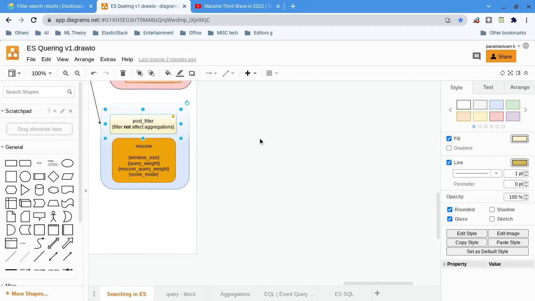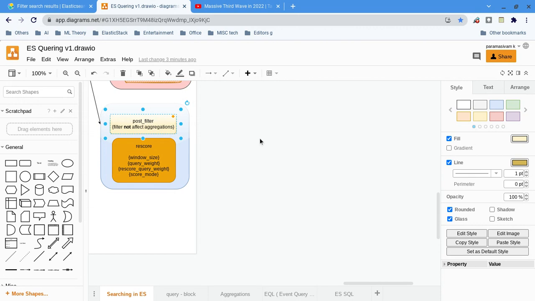By default, let's say we have 100 records. The aggregation has been calculated on all 100 records, minimum, maximum, whatever kind of aggregations you want. But you want to return only a person from a particular location, so only the subset of records is returned.